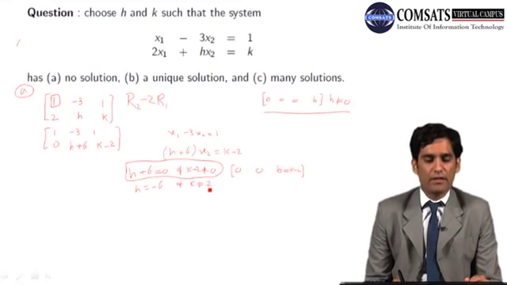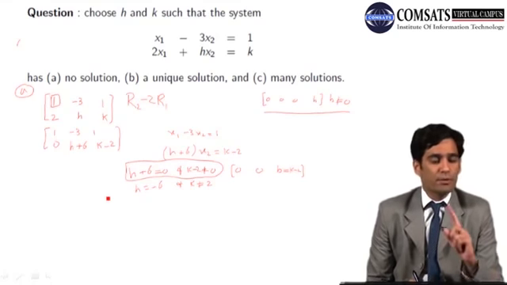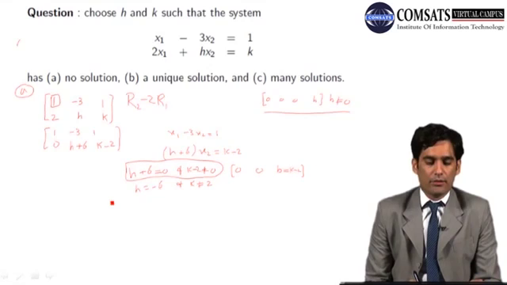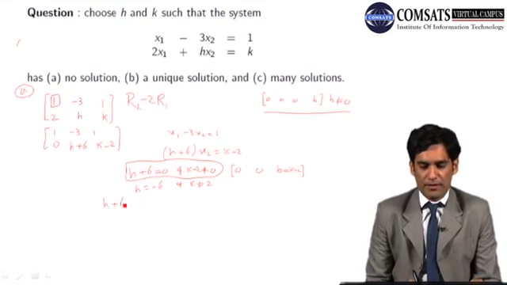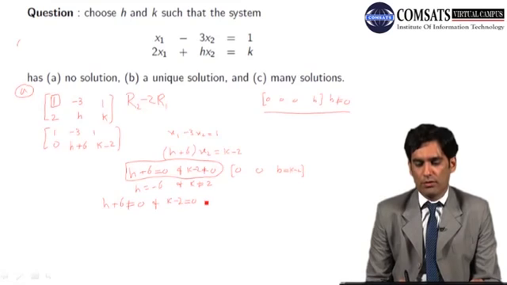If we have to make a unique solution, then remember that there will be no free variable. So we should have h plus 6 not equal to 0, and k minus 2 could be 0 or not equal to 0.